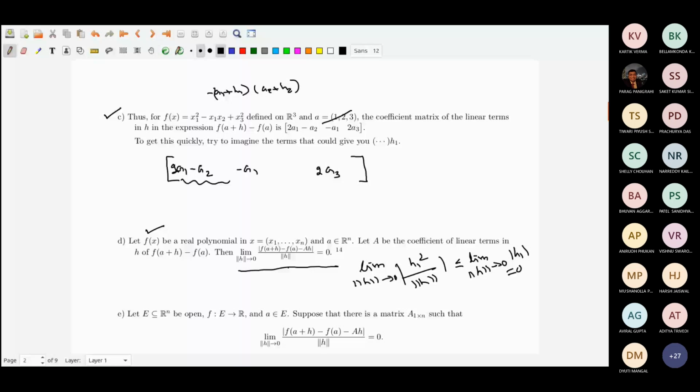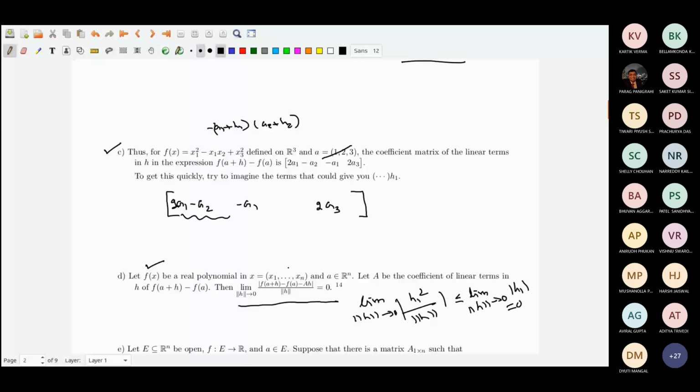So based on that, those who realize this basically understand that you are trying to approximate the functional value at a plus h by the linear function f(a) + Ah. Okay.